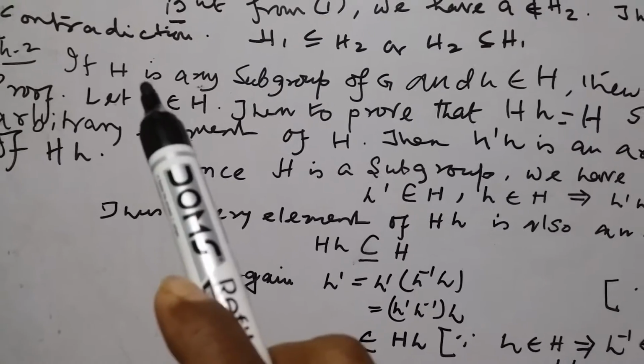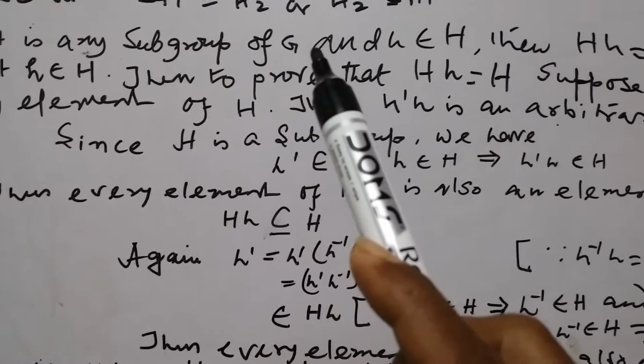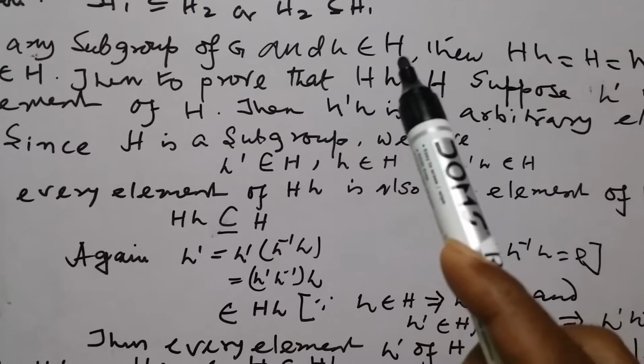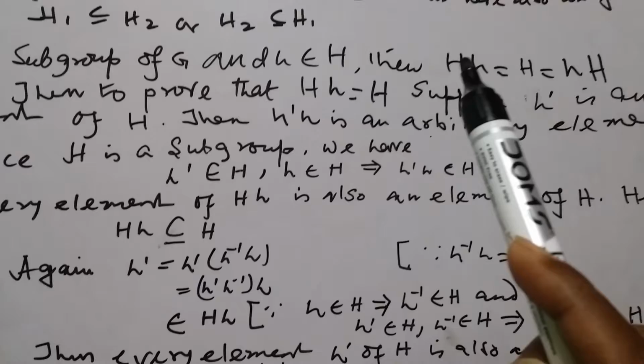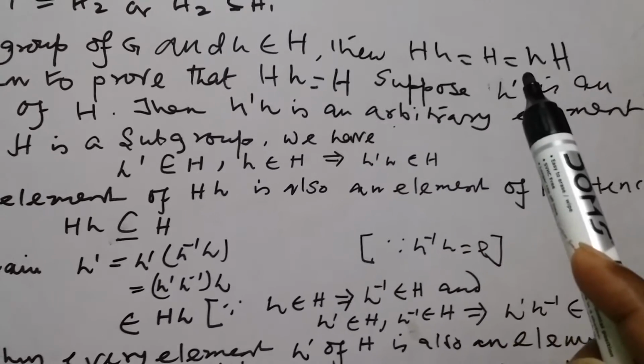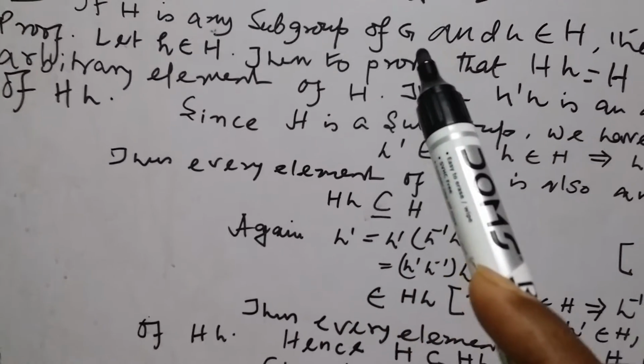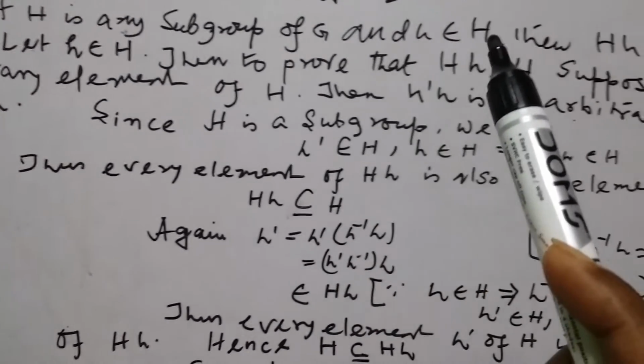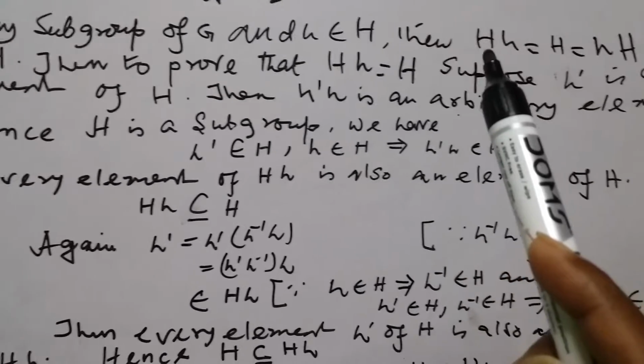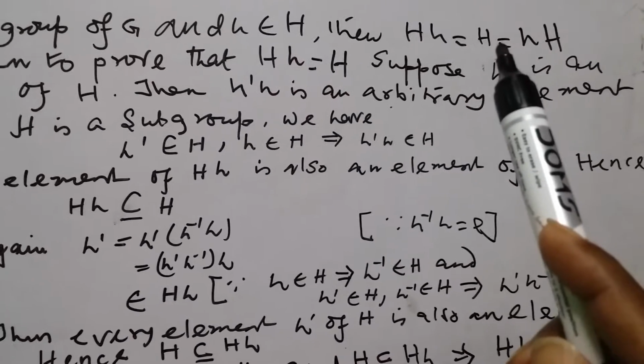Number 2. If H is any subgroup of G and h belongs to H, then hH is equal to H is equal to Hh.